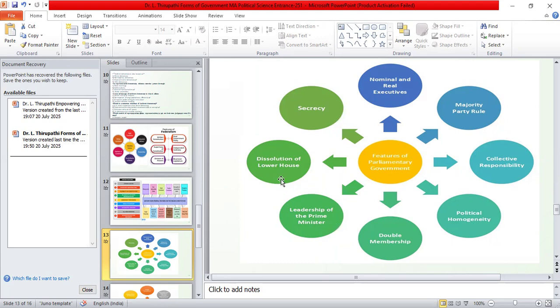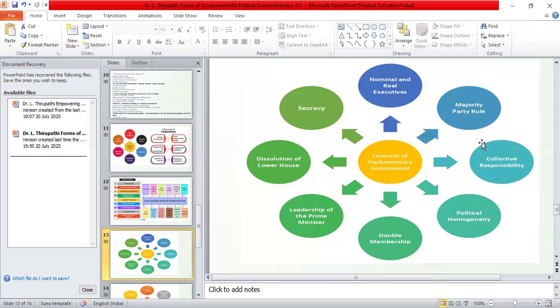So dissolution of the lower house is one of the important features. That means the Lok Sabha will be dissolved, and the leadership of the prime minister is dominating in the parliamentary form of government. If you look at the presidential form of government, the leadership is dominated by the president of that particular country. Here, it is the president; there, the prime minister.